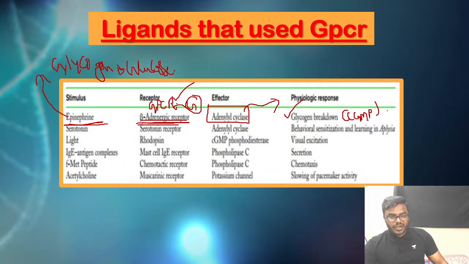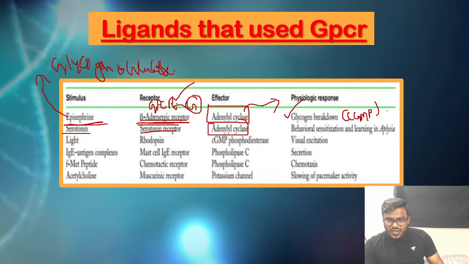That's the ultimate function. For example, you can take serotonin. Friends, serotonin is one of the most important neurotransmitters, involved in major functions of the central nervous system. Now the point is very clear, friends. This serotonin associates with the serotonin receptor, and the serotonin receptor also activates an effector molecule, adenylyl cyclase.